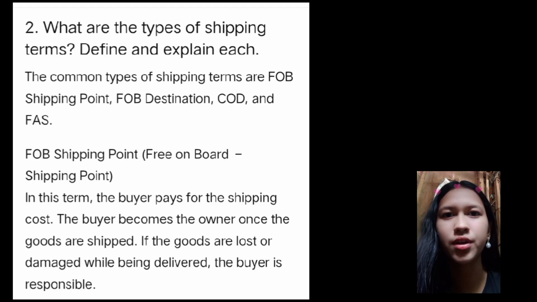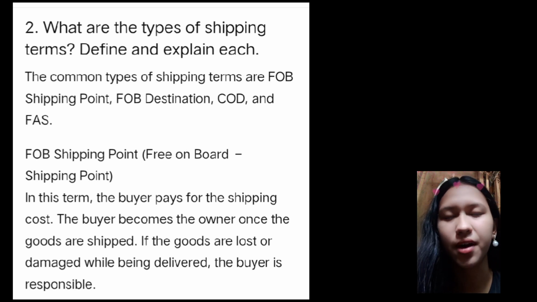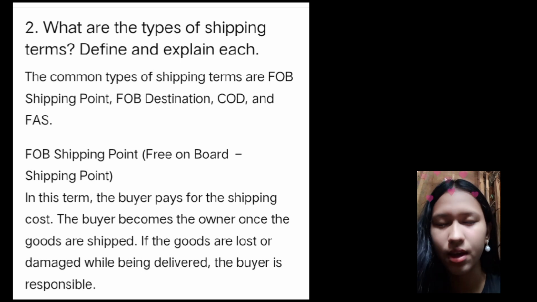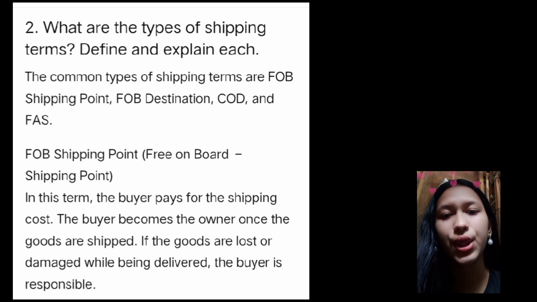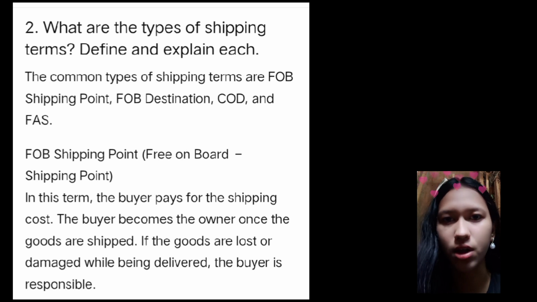Second question, what are the types of shipping terms? Define and explain each. The common types of shipping terms are FOB shipping point, FOB destination, COD, and FAS. So first is FOB shipping point, or free on board shipping point. In this term, the buyer pays for the shipping cost. The buyer becomes the owner once the goods are shipped. If the goods are lost or damaged while being delivered, the buyer is responsible.